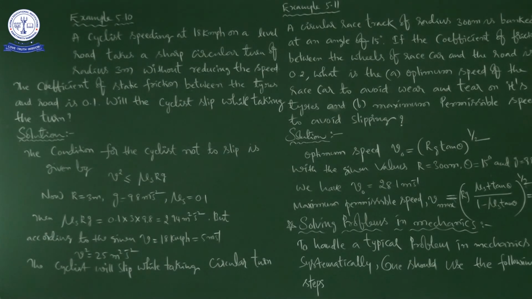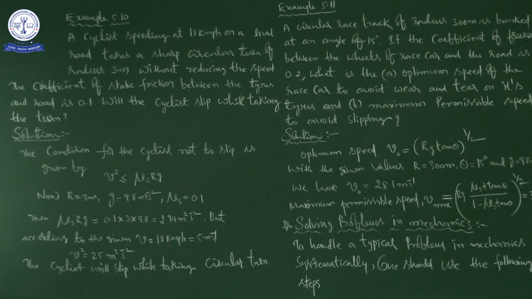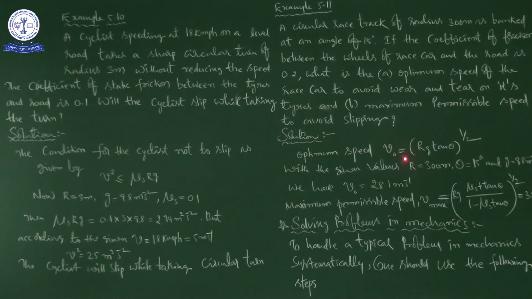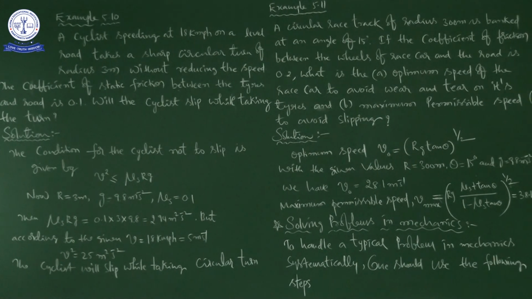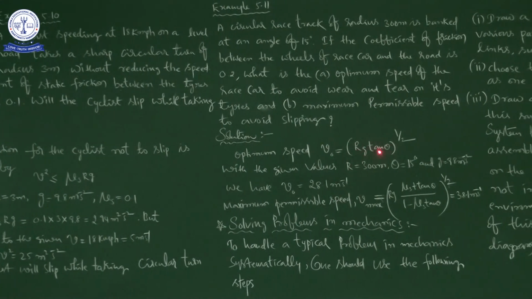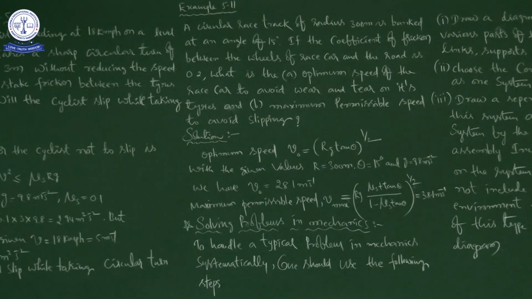This is the situation on a banked road when the vehicle is not moving with optimum speed and when it is moving with optimum speed. Please try to understand these two important points before entering into the solution. The formula for optimum speed: V naught is equal to the square root of Rg tan theta, or you can write it as (Rg tan theta) whole power 1 by 2.